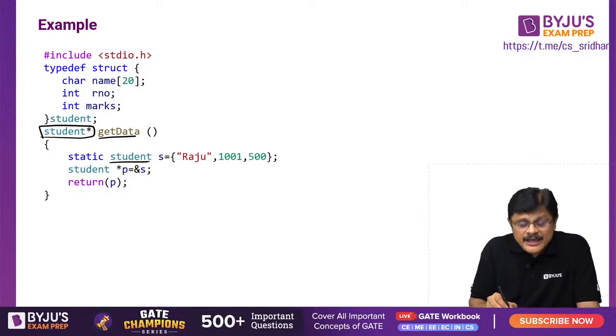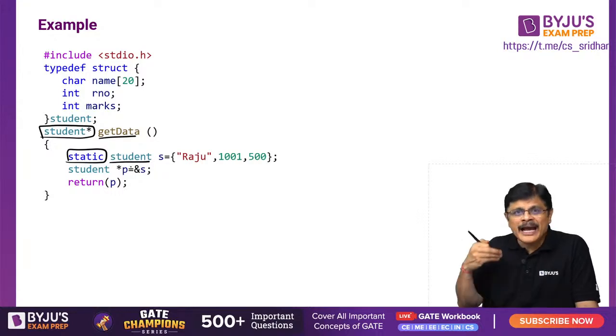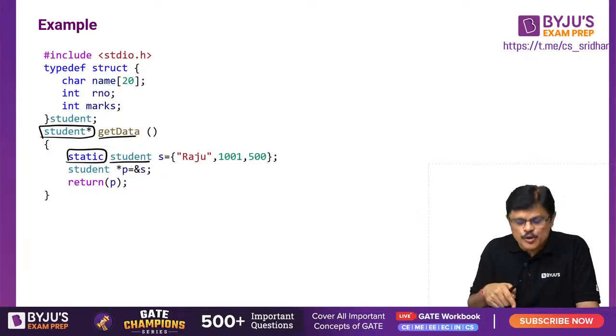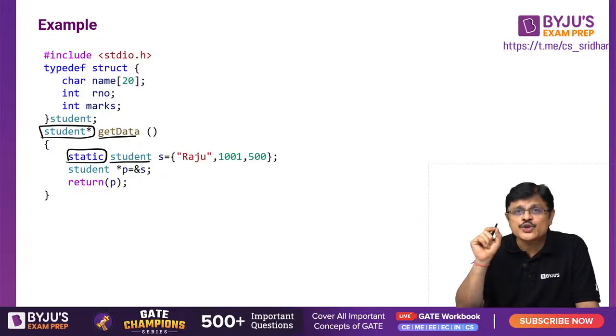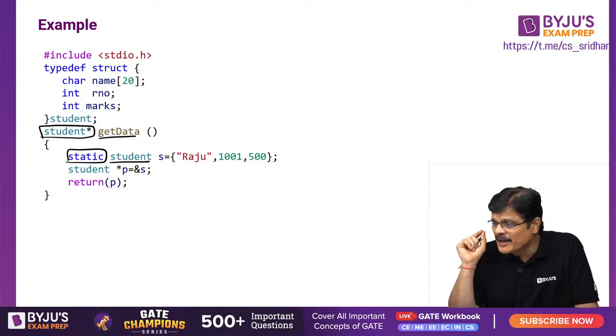Now look here, I created a student variable S and I made it static. Why, sir? Because I am returning the pointer to this fellow. When I go out of this particular function, it should not die. So static variables are stored in which segment of the memory, my dear friends?